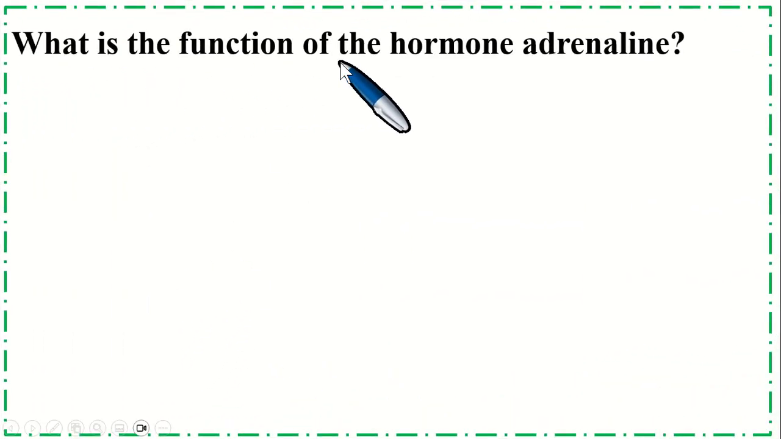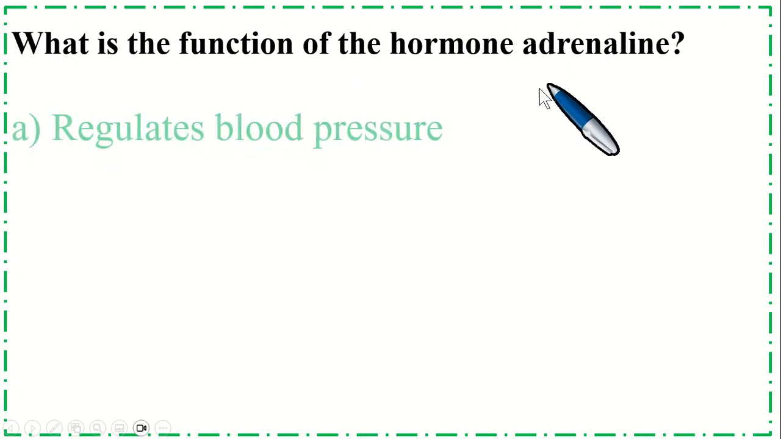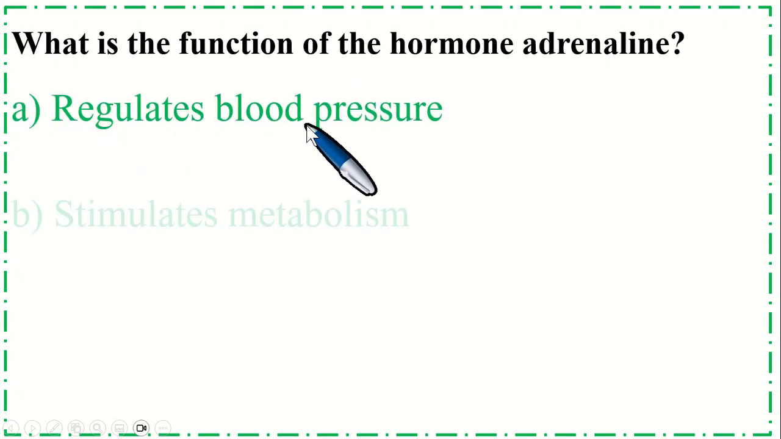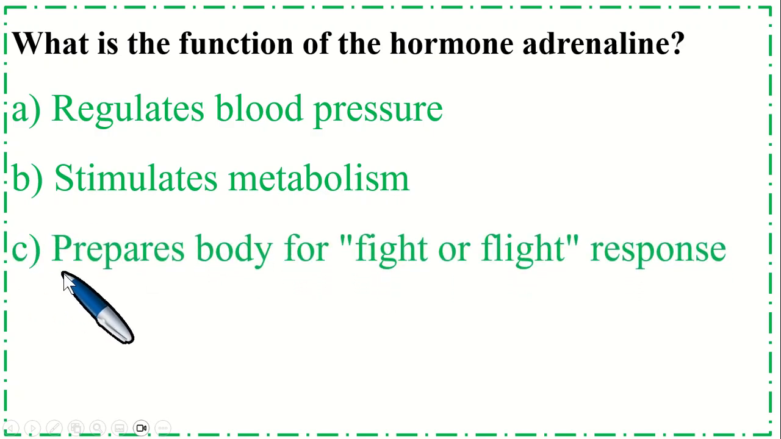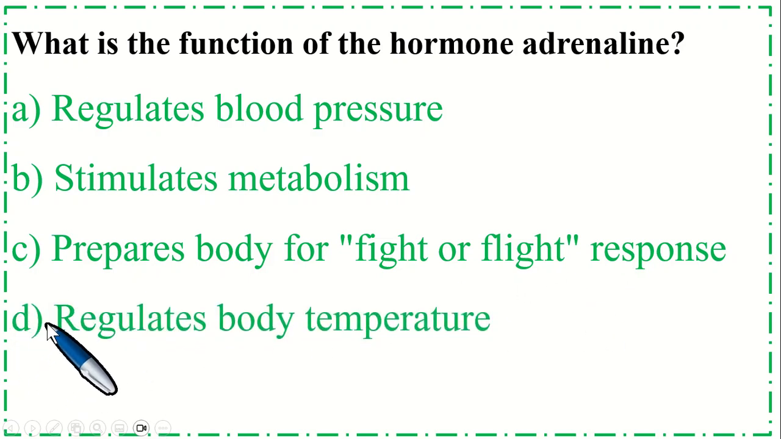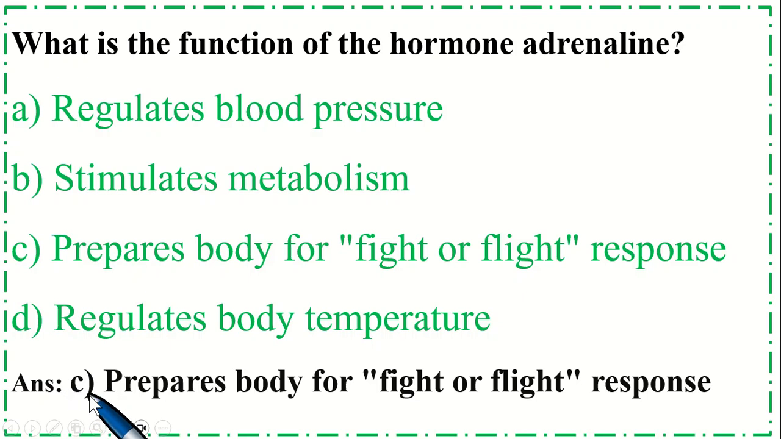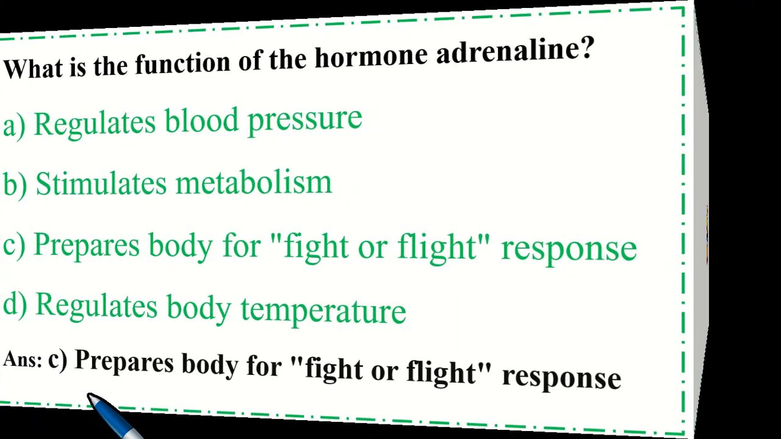What is the function of the hormone adrenaline? Option A, regulates blood pressure, B, stimulates metabolism, option C, prepares body for fight or flight response, and option D, regulates body temperature. So the correct option is C, prepares body for fight or flight response.